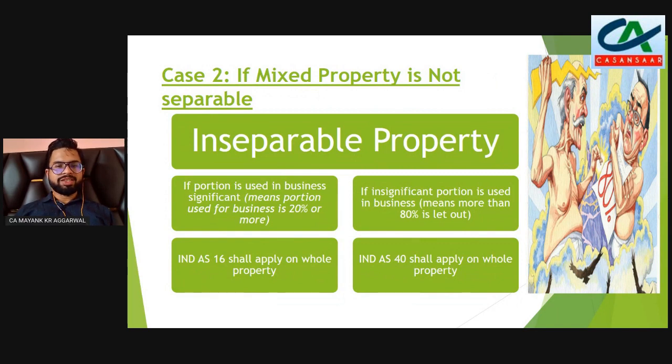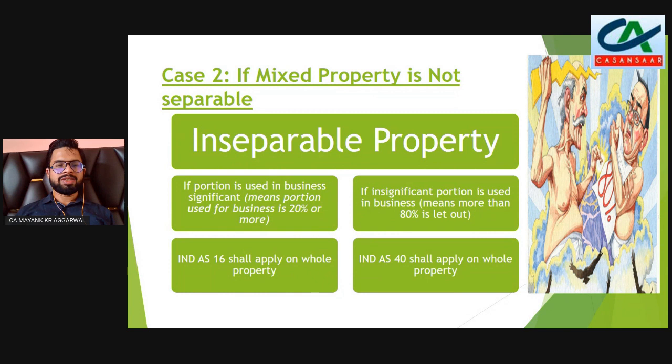For property which is inseparable, the IASB says that any property which is used for both these purposes but cannot be separated, like the same floor where some portion is used for business while other portion is leased out: in case the portion used for business is less than 20%, meaning we do not use even 20% portion for our business, and the portion let out is more than 80%, in that case Ind AS 40 shall apply.